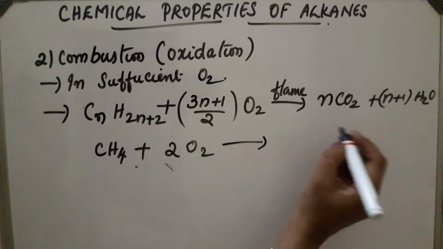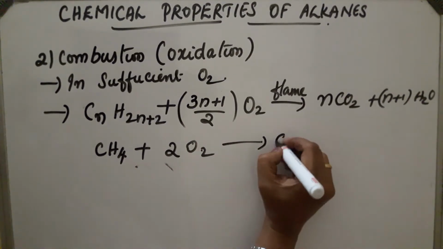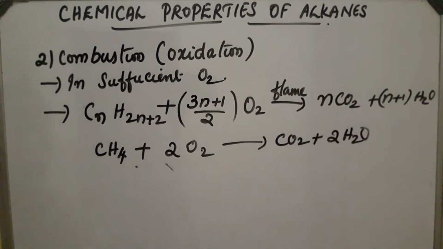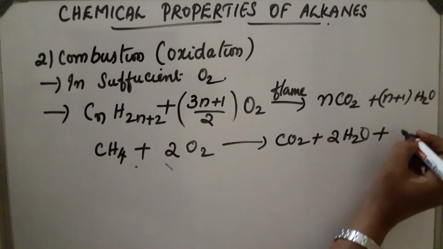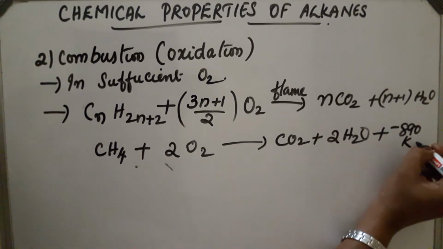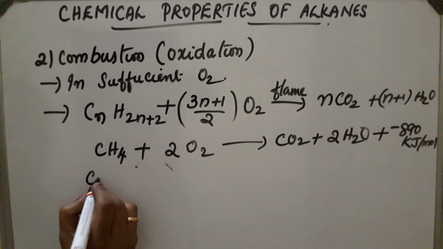This gives CO2 plus 2H2O. And a large amount of heat is evolved during this reaction, almost minus 890 kilojoule per mole. This is in the case of methane. In the presence of sufficient oxygen, oxidation takes place. Now if n is equal to 4, what will happen?